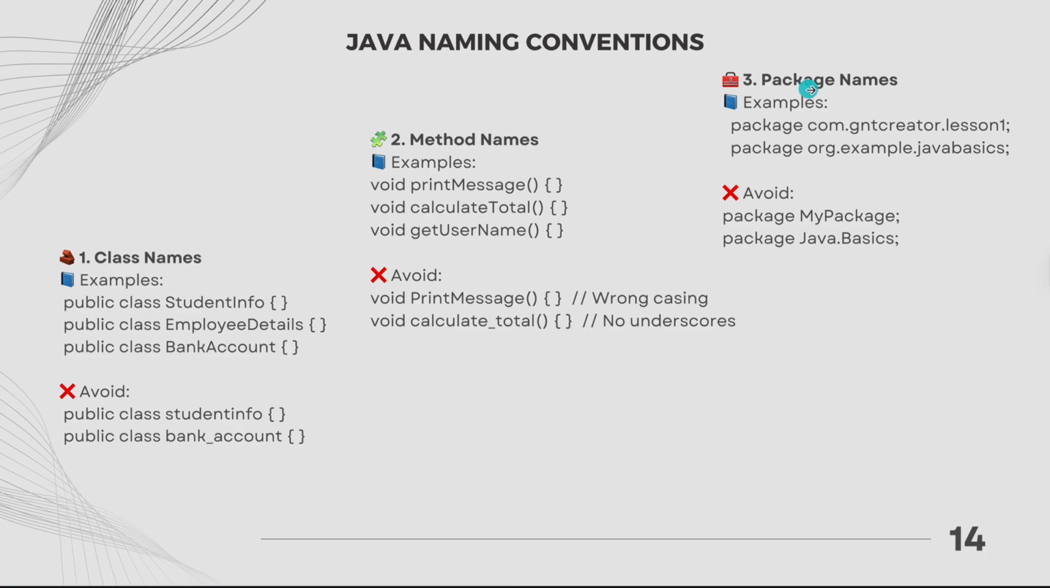And package names. As you can see, it needs to be all lowercase. We're trying to use reverse domain name convention to avoid conflicts. For example, if your website is gntcreator.com, my package needs to start with com.gntcreator. And here are a couple examples, right? As you can see, package com.gntcreator.lesson1 or com.example.javabasics, and we're trying to avoid uppercase letters.